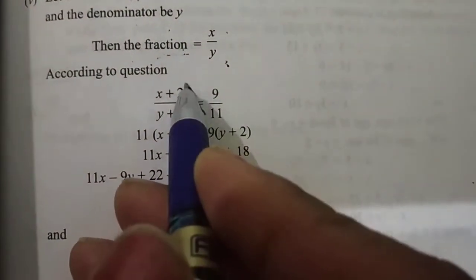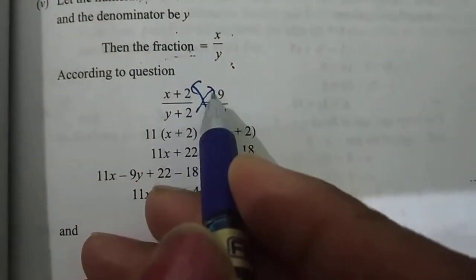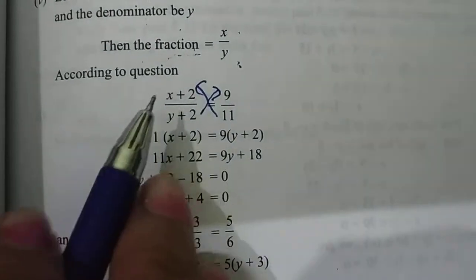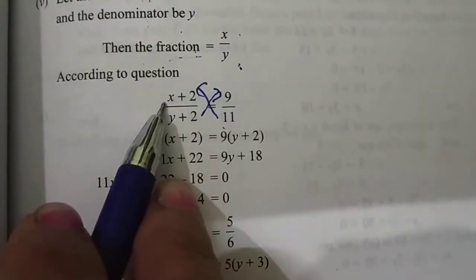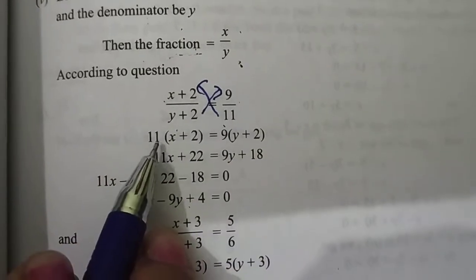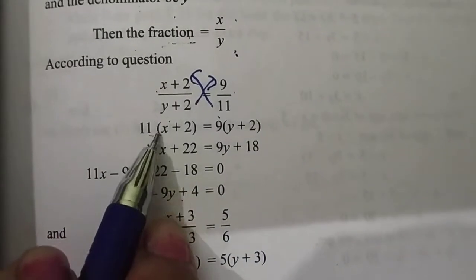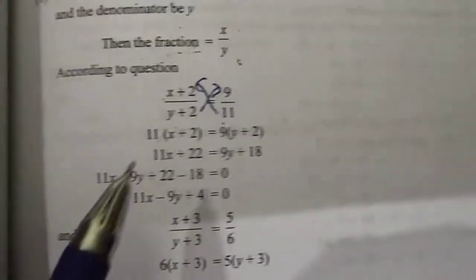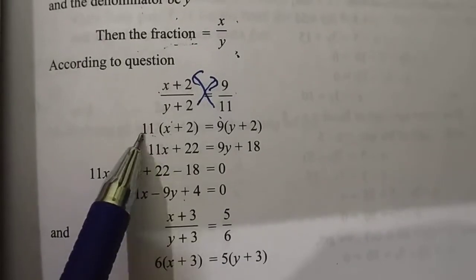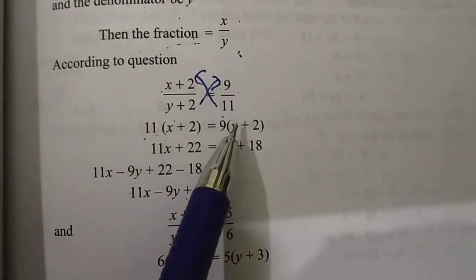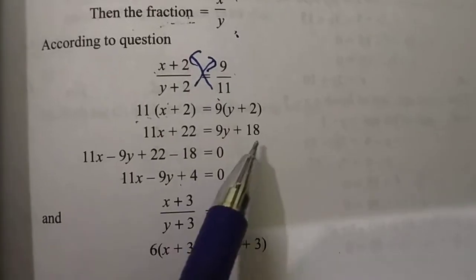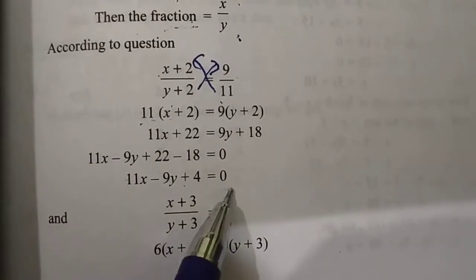By the cross multiplication simply. So you have to cross multiply. You will get 11 into x plus 2, 9 into y plus 2. If we have a number outside of the bracket, then obviously you need to multiply with both. So 11x plus 22 and 9y plus 18. So we got the equation here.